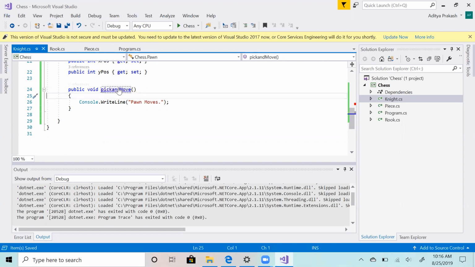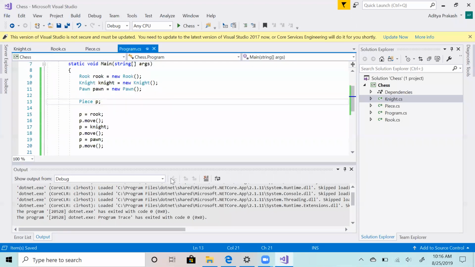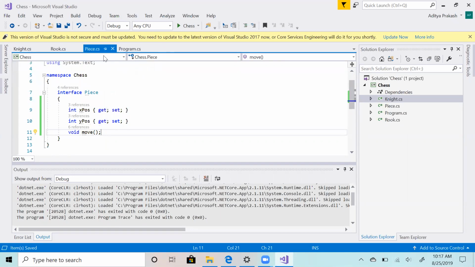Somebody can write this, and now when you are using the classes, you are calling different functions for different types, even though the functionality is the same. Now your code is becoming less and less maintainable. For pawn you're calling pick and move, for knight you're calling move, for rook you are calling, let's say, travel straight. Instead of move you are calling travel. Now this is a nightmare to maintain.